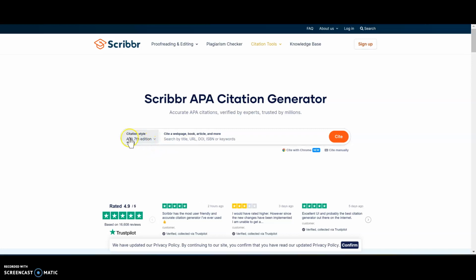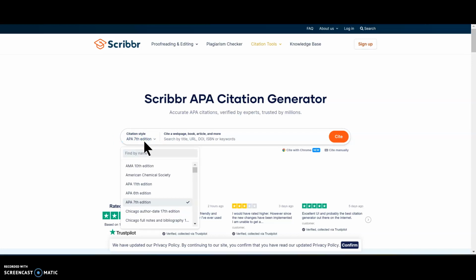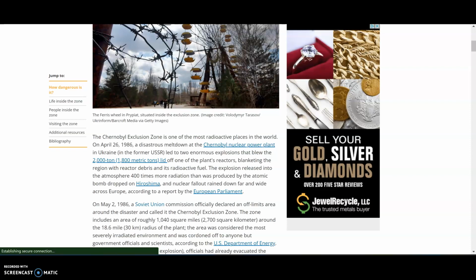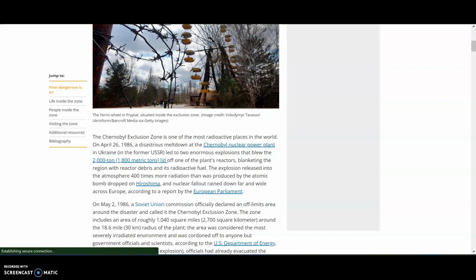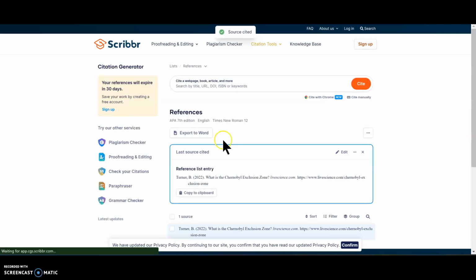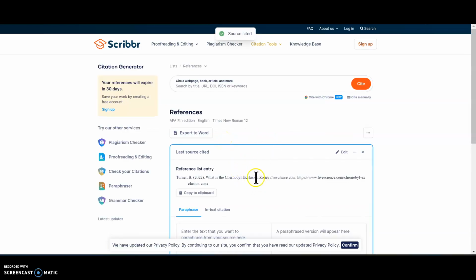You can tell it to do APA 7th edition, 6th edition, whatever. Currently, we typically use 7th edition. So I can copy that article's website, paste it right here, and hit cite, and it gives me the citation right here.